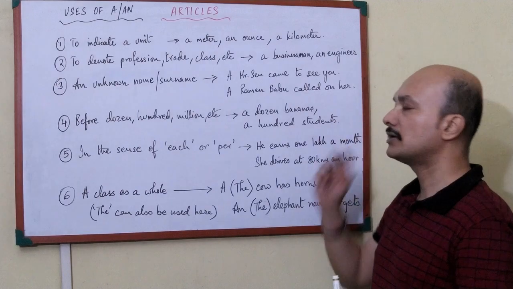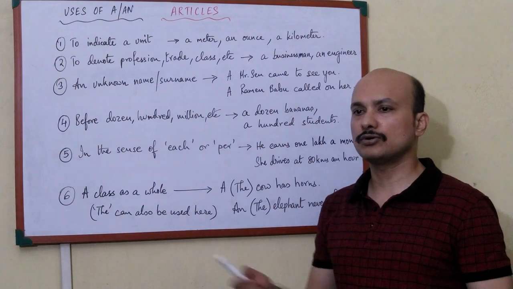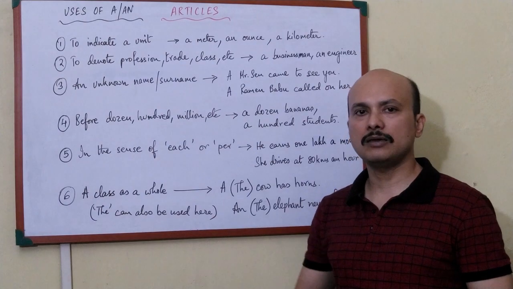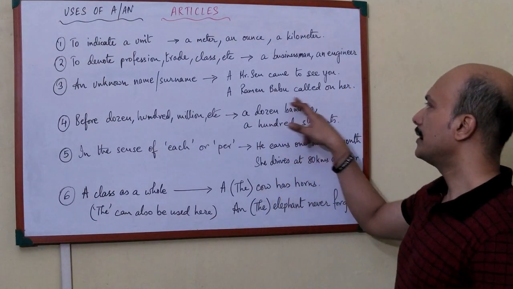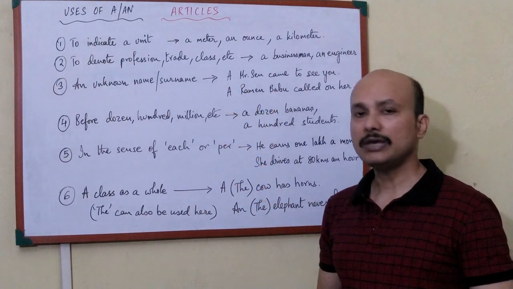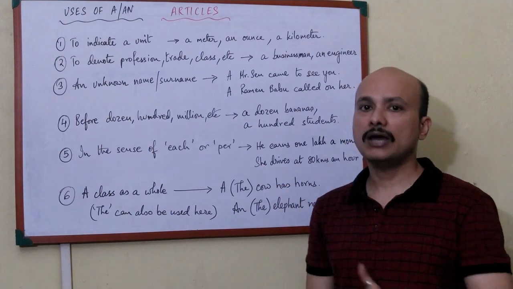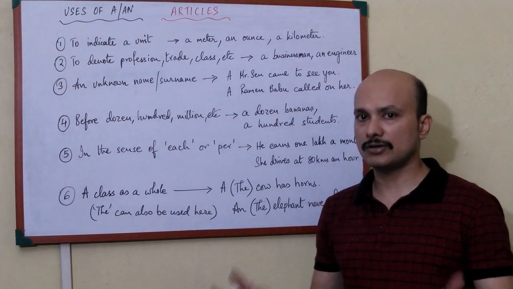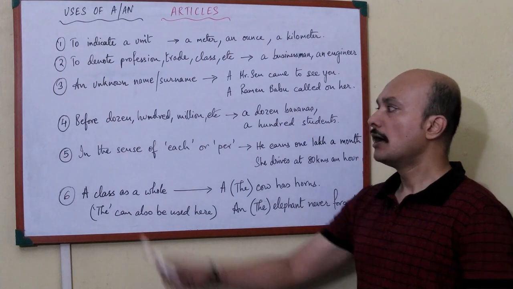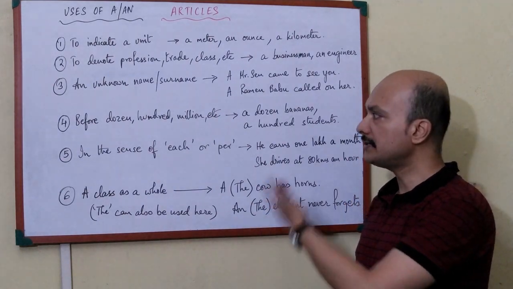A Raman Babu called on her. Who is this Raman Babu? The person doesn't know, but refers to her and says, look, while you were out, a person came. His name was Raman Babu, an elderly person. He came and he was calling for you. So, a Raman Babu, whether you write the name or the surname, you are using a or an, whichever is applicable. So you write this indefinite article in these cases where the name or the surname of the person is anonymous, unknown. We do not know the person, then in that case we write it.